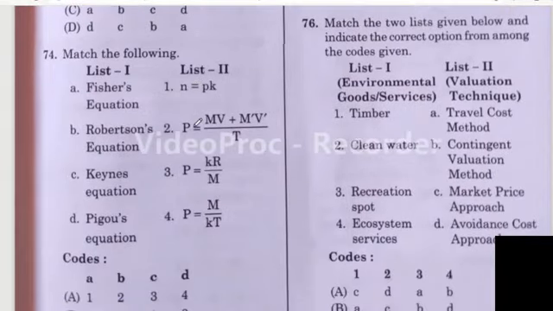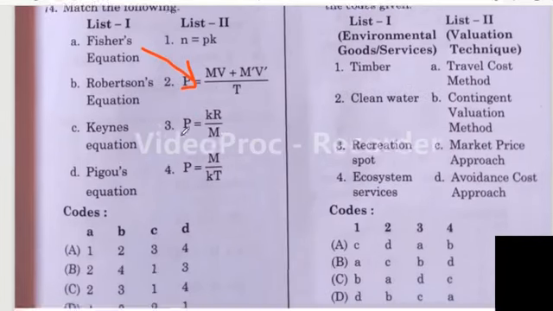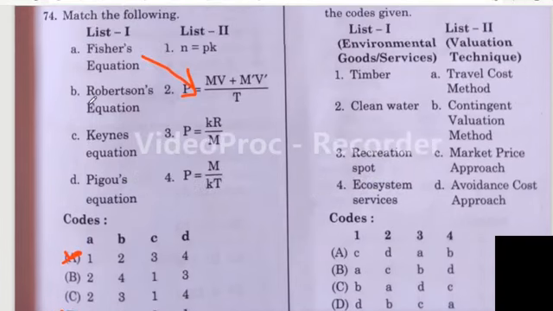Next, question number 74. This we know. Fisher equation is P is equal to MV plus M1 V1 divided by T. So A is 2. Okay, we can eliminate option A and option D. Robertson's equation we know P is equal to Kr divided by M. B is 3. So option C is the right answer.